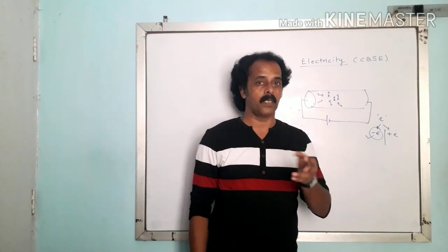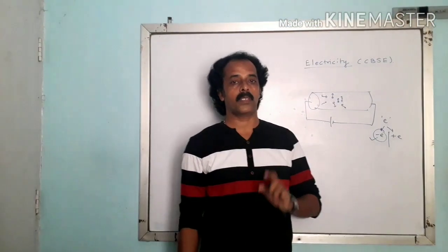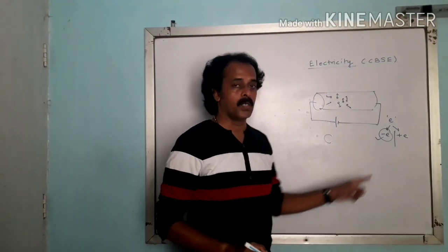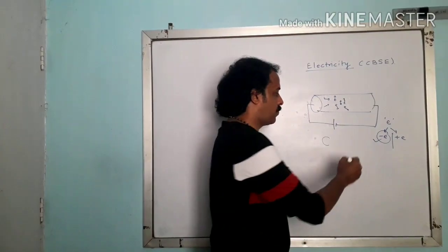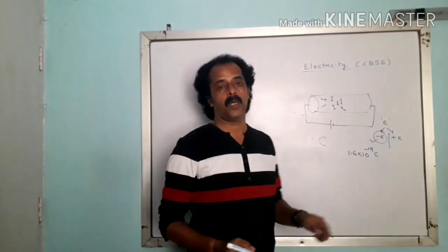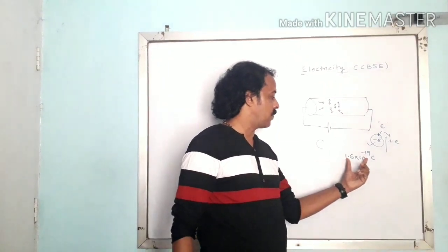Before going ahead, this electrical charge is measured by an SI unit called a coulomb, and it is denoted by a capital letter C. So if you see, the charge of an electron, the magnitude, will be 1.6 into 10 raised to minus 19 coulomb. Now this is the charge of 1 electron.